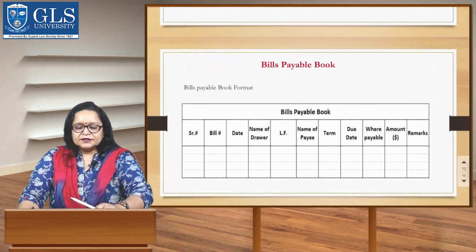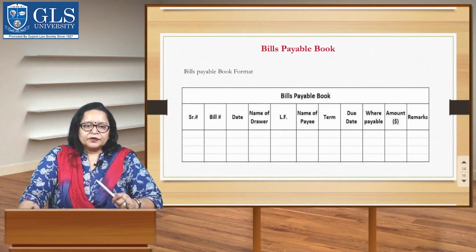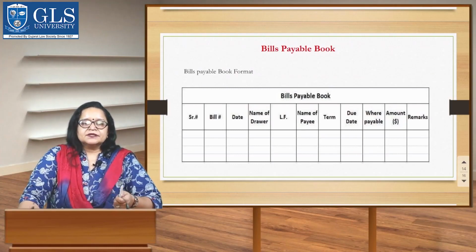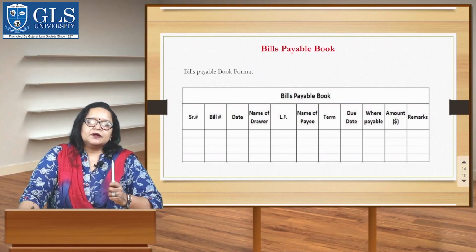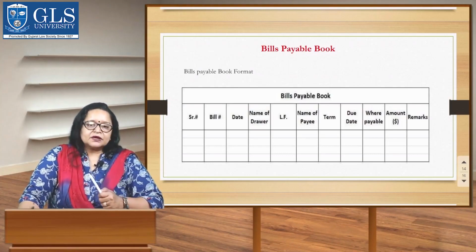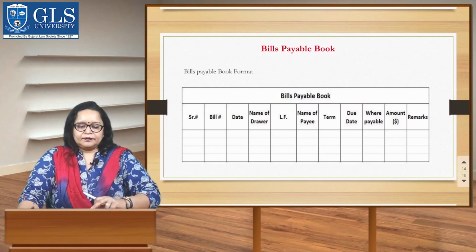Now, next is the bills payable book. We record all the acceptances of the bills that we issue in favor of others in the bills payable book. We need to post the total of the bills payable book to the bills payable account. Also, we need to post to the individual accounts of the suppliers.